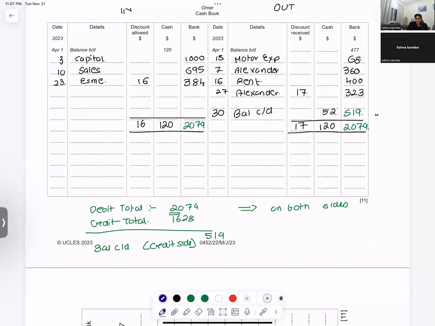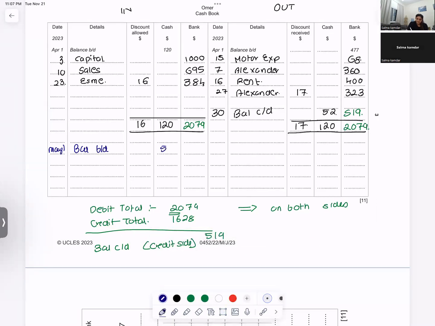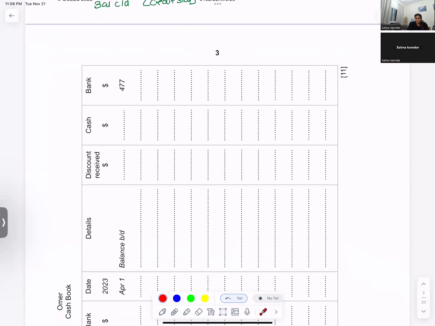On the first date of the next month, do not forget to bring down the balance. It will be balance brought down. I will write the same amounts, 52 and 519. Please remember, you have to bring down the balance on the opposite side, on the first date of the next month. Now, what have they asked you?